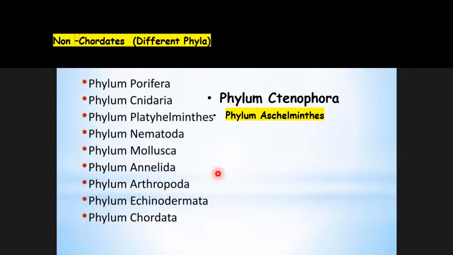Then we learned how organisms, especially animals, are classified based on the arrangement of the cells. We studied the level of organization: cellular level, tissue level, organ and organ system level of organization. Then we learned about symmetry and the presence or absence of a body cavity.